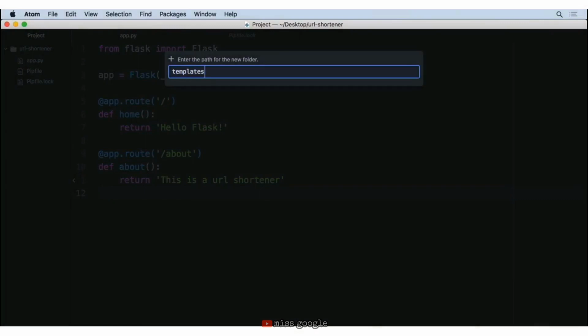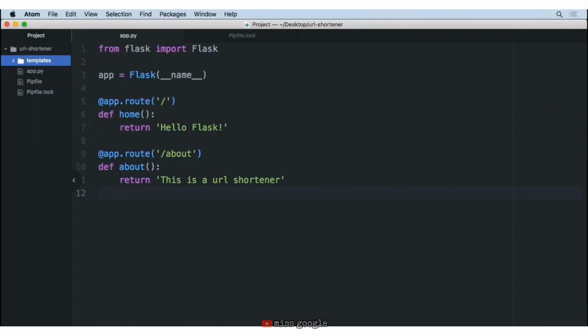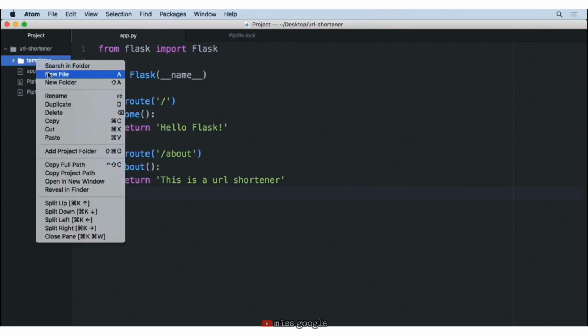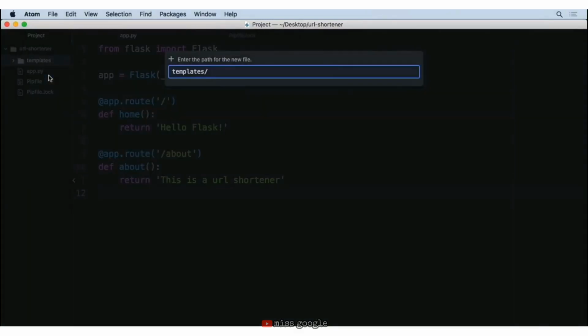This is a special name that the Flask application is going to be looking for to say, hey, is there anything inside of templates? And inside of templates, let's go ahead and create a new file. We're going to create a file that represents our home page. So we're going to name it home.html.